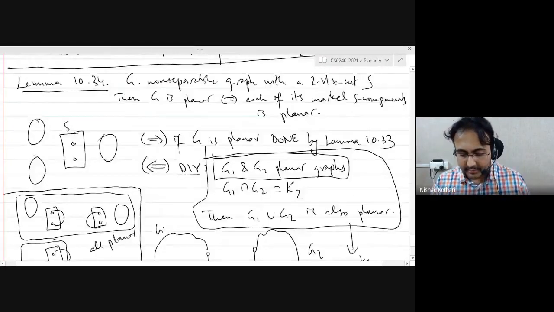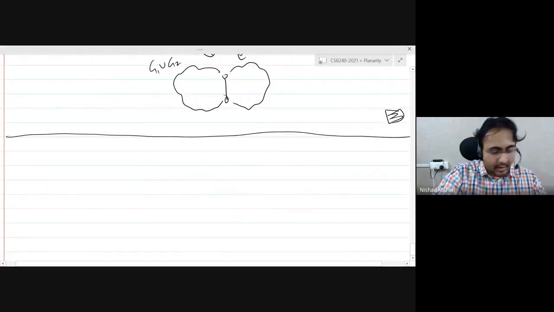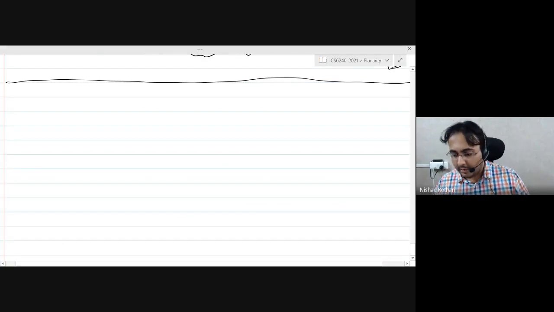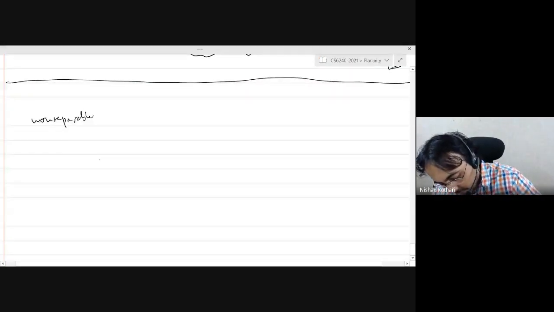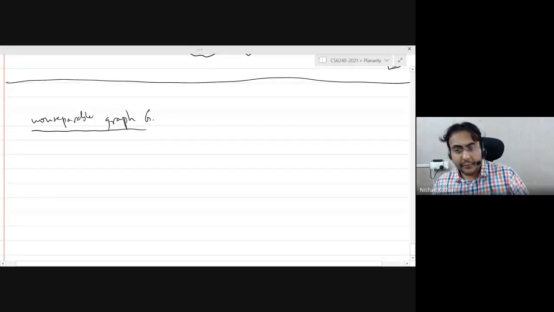And what good are these? Let's take a quick example. So why does this mean that you have proved Wagner's theorem for all non-separable graphs and therefore for all graphs? So if I give you a non-separable graph, I just want to give you a visual. So if I give you a non-separable graph G, if it is 3 connected, then we have proved Wagner's theorem, it is done.